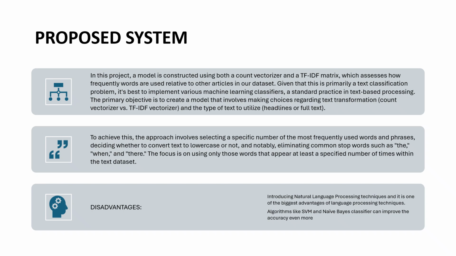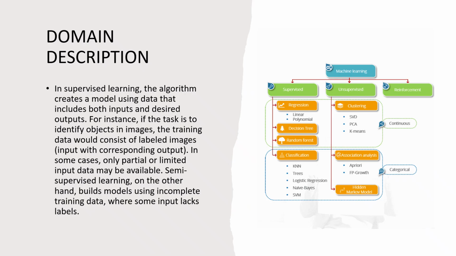fake news more accurately. So now, in this slide, we are going to see the domain description. In this slide, we are going to explain the domain of our project, mainly machine learning, which is closely relevant to information retrieval. IR is about finding and ranking useful information from a large collection of text, and machine learning helps by letting the system learn from data automatically instead of following fixed rules.